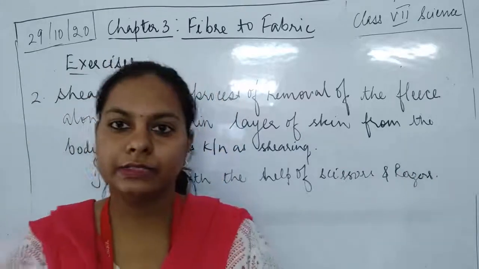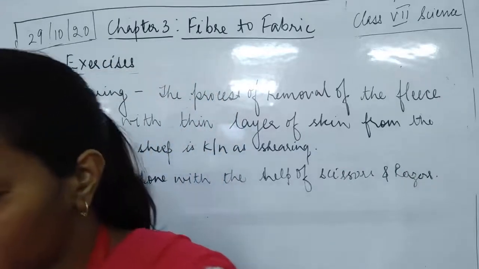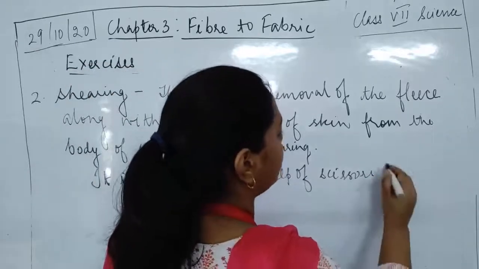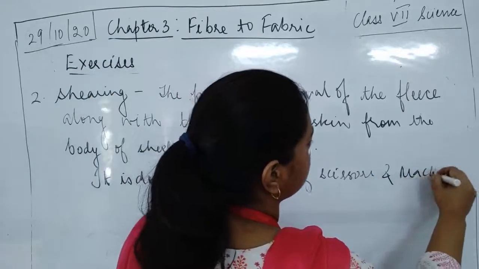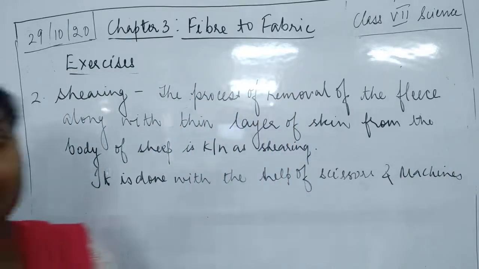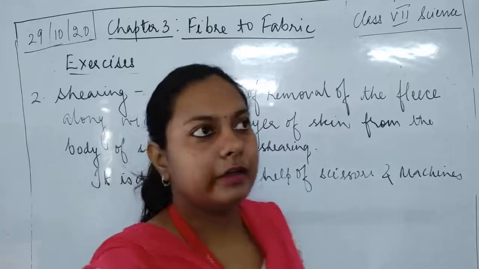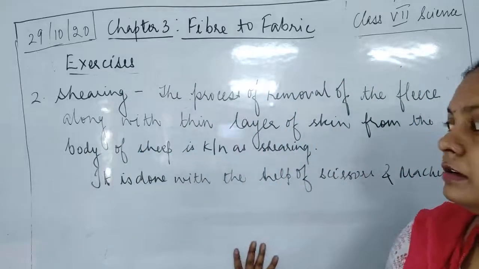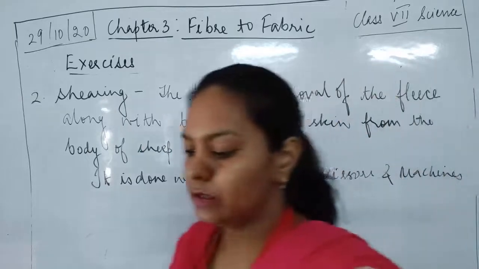Machines also you can write down. Nowadays it is done with the help of machines. So what is shearing? It is the cutting of the hair of the sheep, which is used for obtaining the wool.